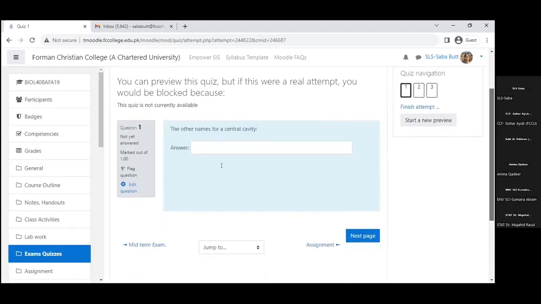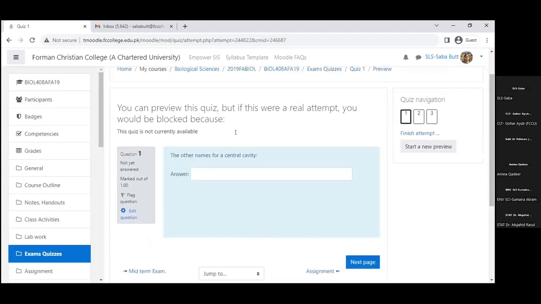Now you can see it's randomizing the question. Our first question was an MCQ, but now it is showing this one first. And because I have selected free navigation, I have a pen. I can directly jump onto question 3.